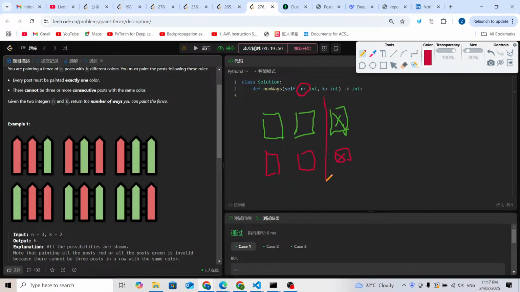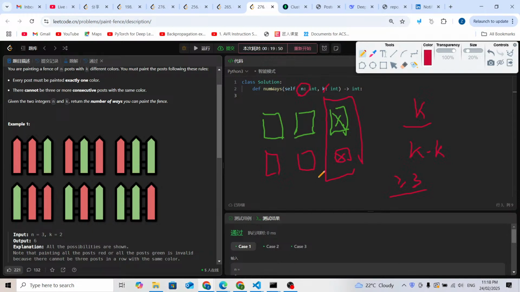But what if we only have 2 posts? If we have k different colors and 1 post, how many different ways? It's going to be k different ways. If there are 2 posts, it's going to be k times k different ways. But what if the number of posts is greater than or equal to 3? What are we going to do?